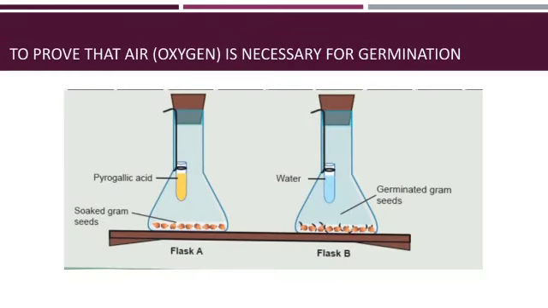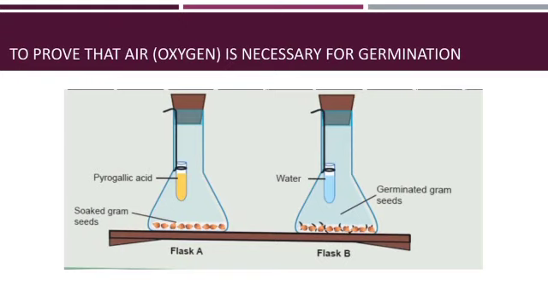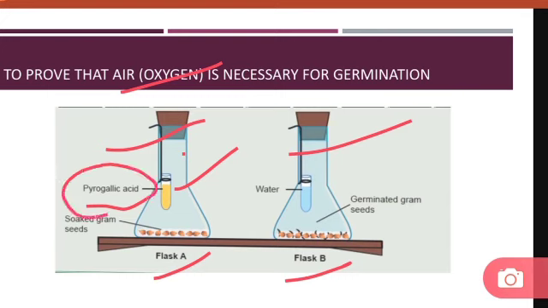The next experiment is to prove that air, that is oxygen, is necessary for germination. For this we can take two conical flasks, flask A and flask B. Here we'll lower one test tube which will contain pyrogallic acid, and here we'll lower one test tube which will contain water. Now what is the work of this pyrogallic acid?